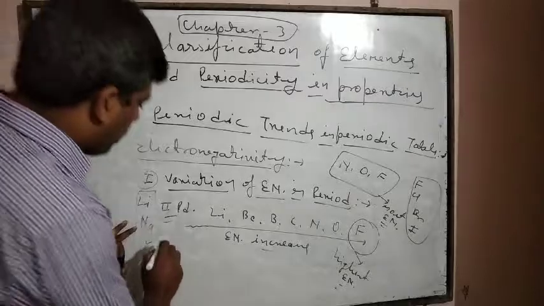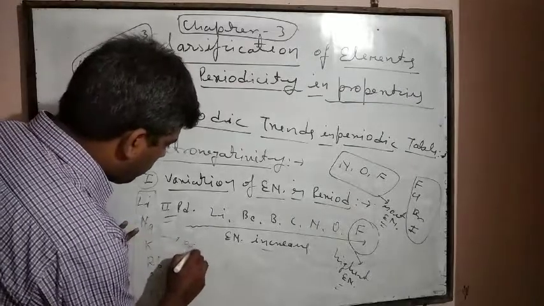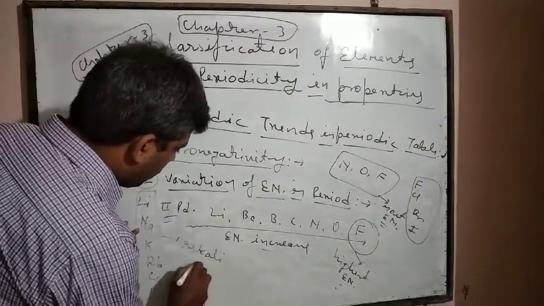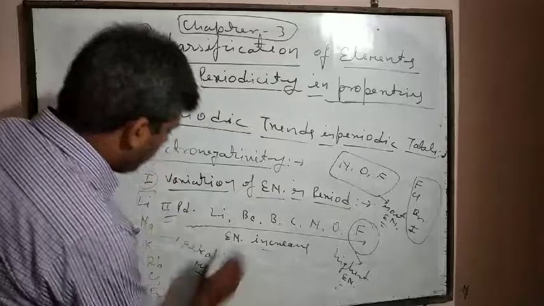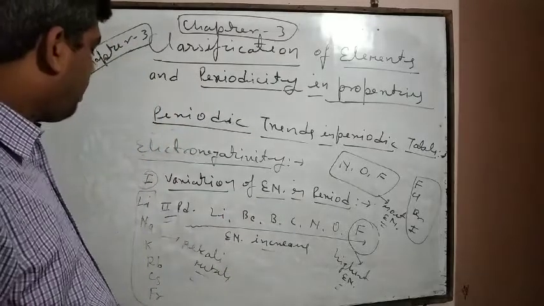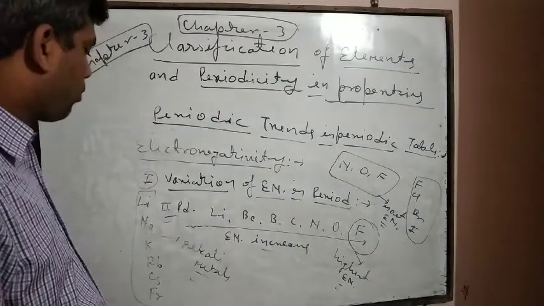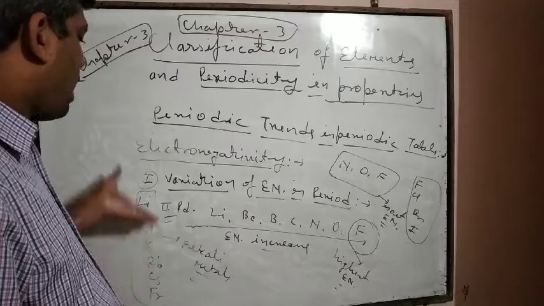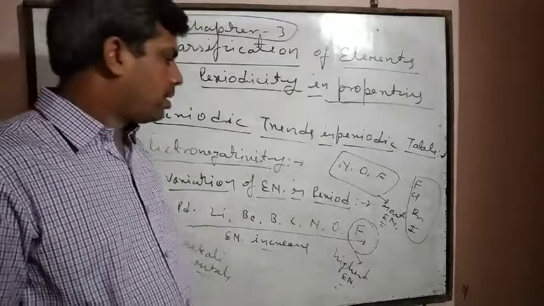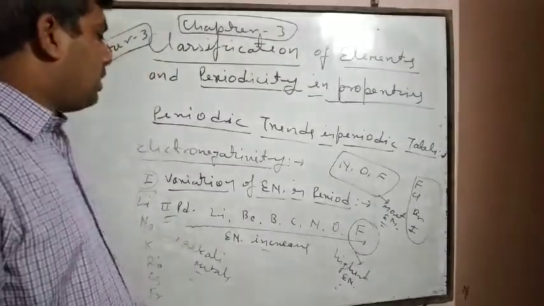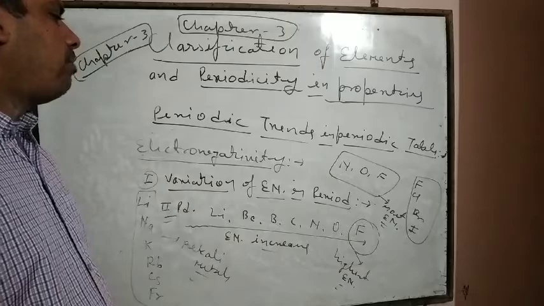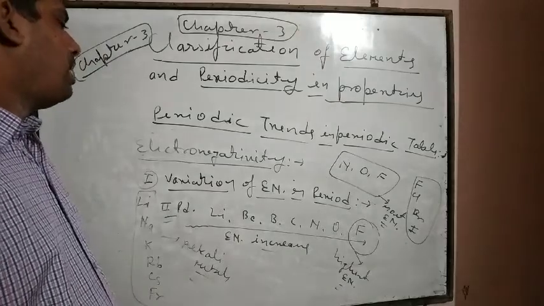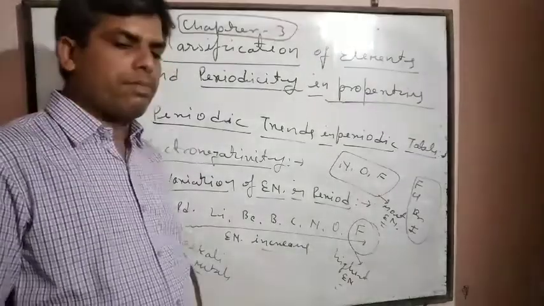These are alkali metals, and they have a low value of electronegativity because they have a higher atomic radii. This was the variation of electronegativity in a period, meaning while moving from left to right in a period.